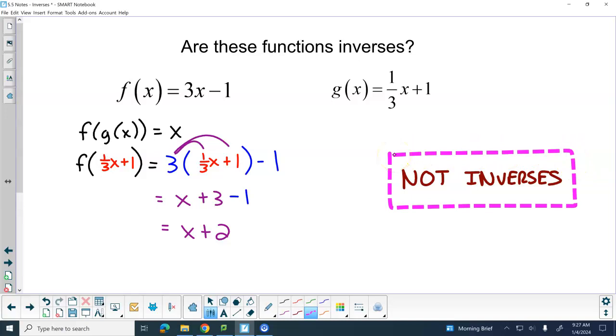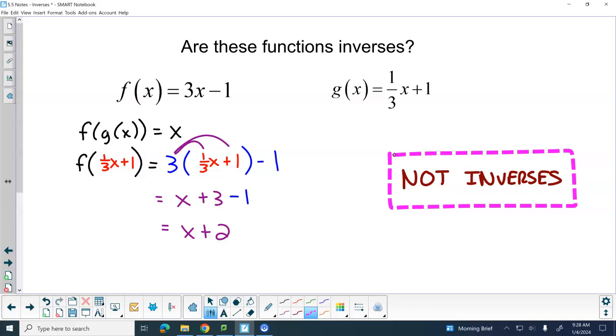Okay. What's up, man? Would it be possible to get that answer for the first one, but then have it not work for the other? I don't know. Like if f of g of x doesn't equal x, or g of f of x doesn't equal x, then they're not inverses, and you can stop.